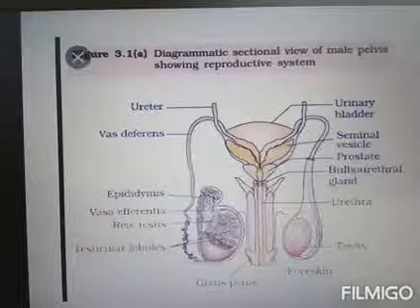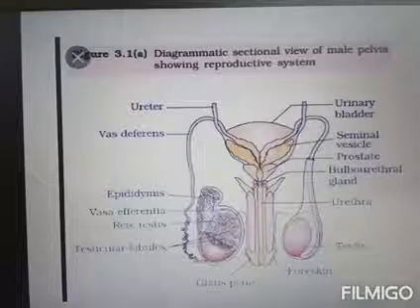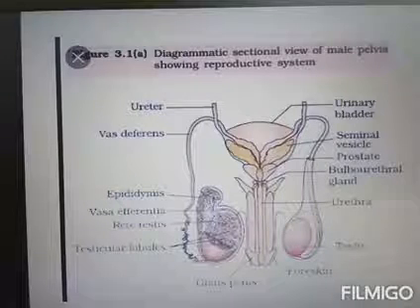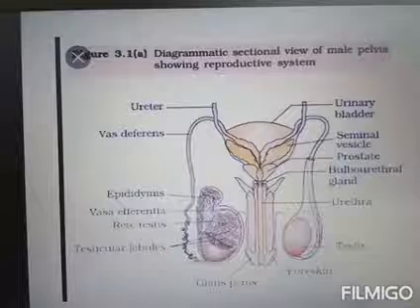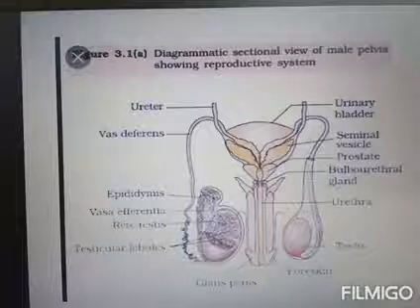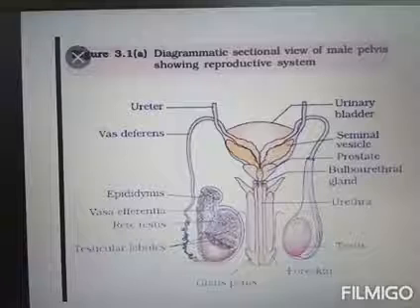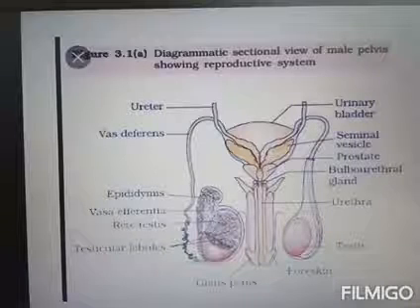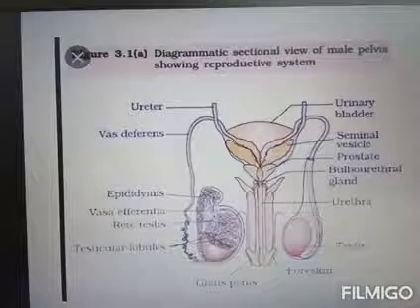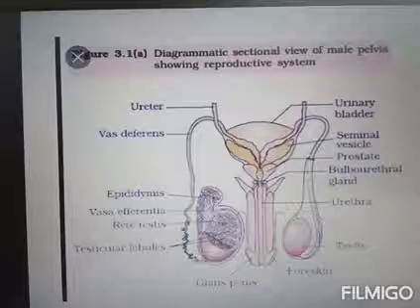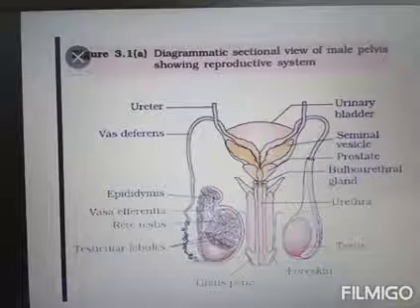The penis contains three cylindrical masses of erectile tissue: two dorsal corpora cavernosa and one ventral corpus spongiosum.